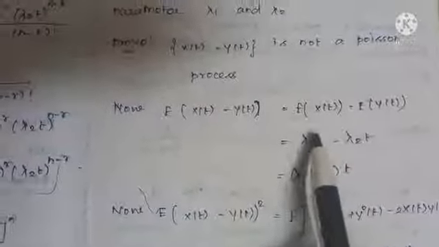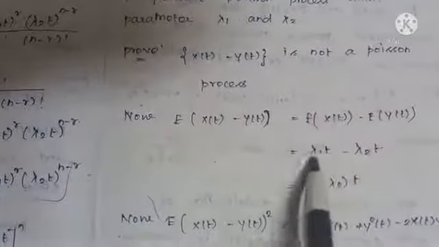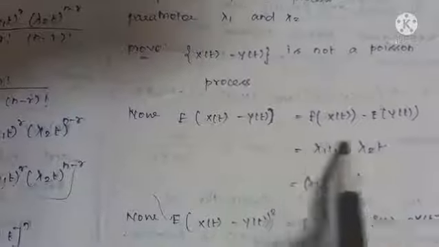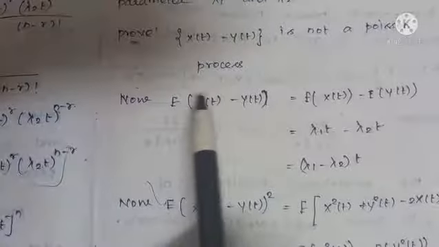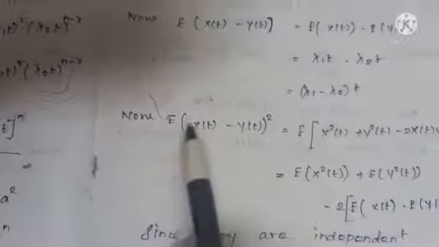Since it is lambda t, here it is lambda 1 into t. Lambda 1 is the parameter for this x of t. So lambda 1 t minus lambda 2 t, which is (lambda 1 minus lambda 2) into t, which is similar to our Poisson process mean, right? The mean E of x of t is lambda t. The mean of x of t minus y of t is (lambda 1 minus lambda 2) into t, okay? So it is correct.